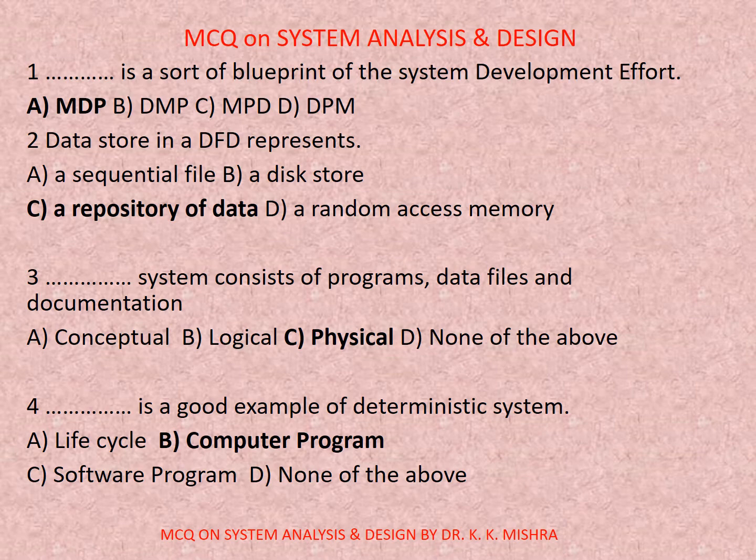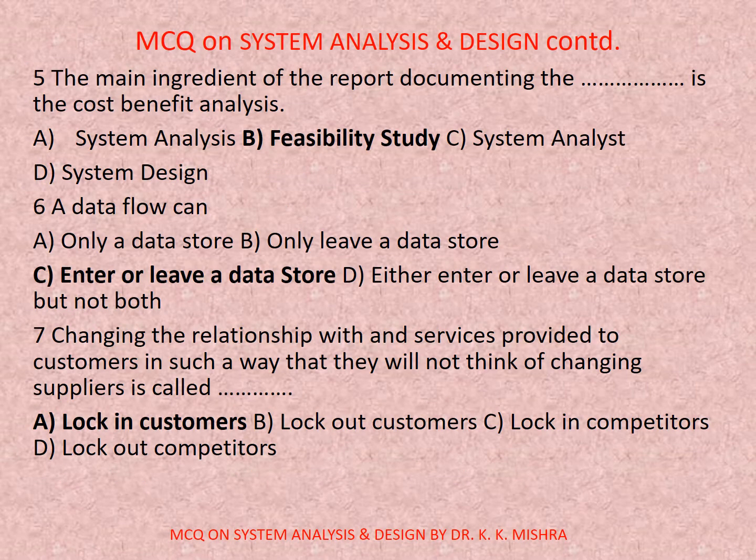Question number 4. Dash is a good example of deterministic system. Options are A. Life cycle, B. Computer program, C. Software program, D. None of the above. Correct option is B. Computer program.